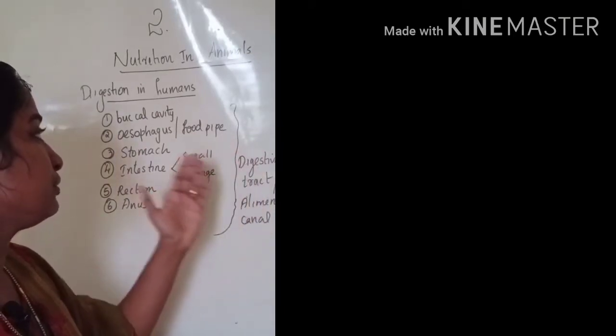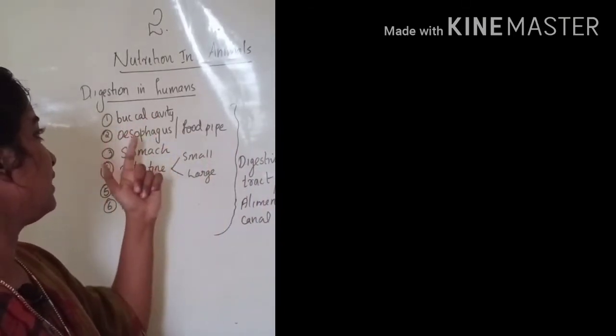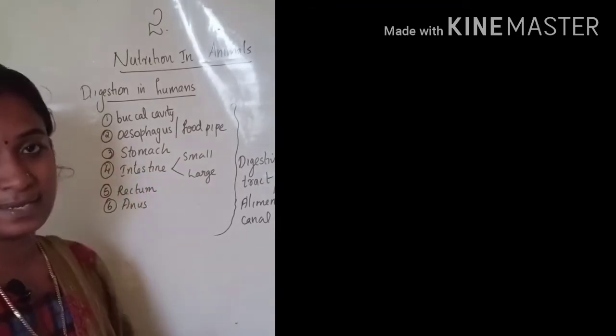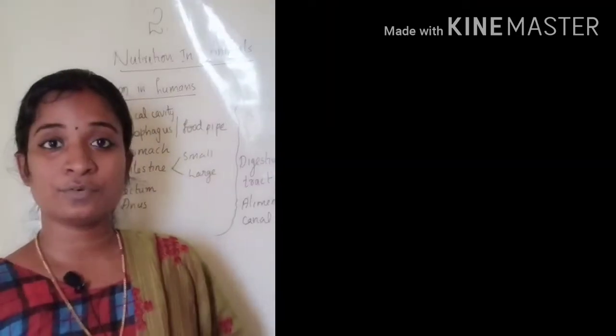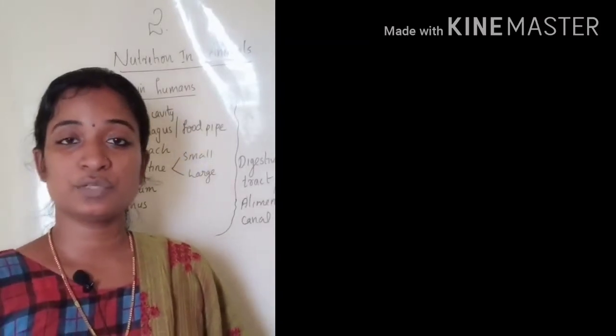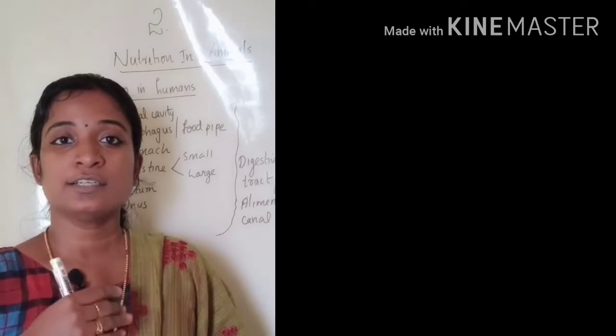The compartments included in the digestive tract are buccal cavity, esophagus, stomach, intestines, rectum, and anus. We take in the food through the buccal cavity and remove the unused food particles through the anus.